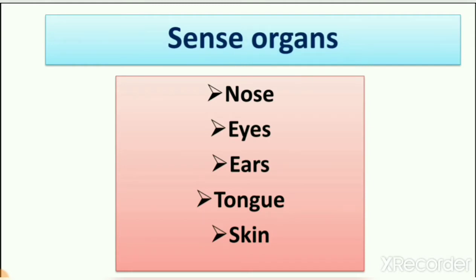So how many sense organs do we have? We have 5 sense organs. Why do we call them sense organs? Because these all body parts help us to feel the world around us. We can smell things with the nose without going into the kitchen. We can see things from so far because of our eyes. We can hear the voice of a train when we are not at the station. That's why we call them sense organs, right?